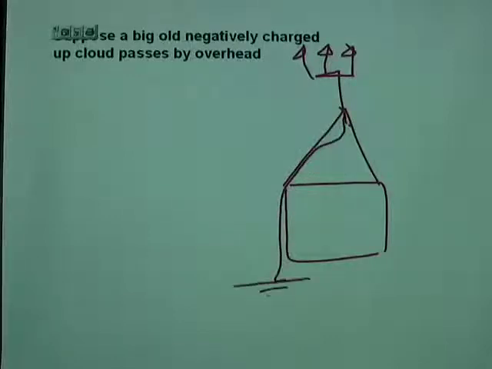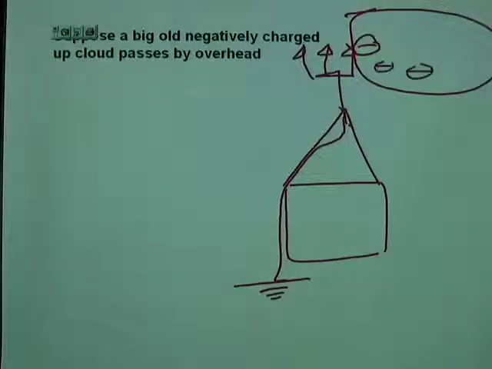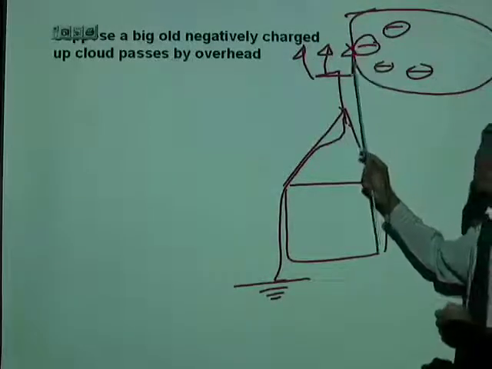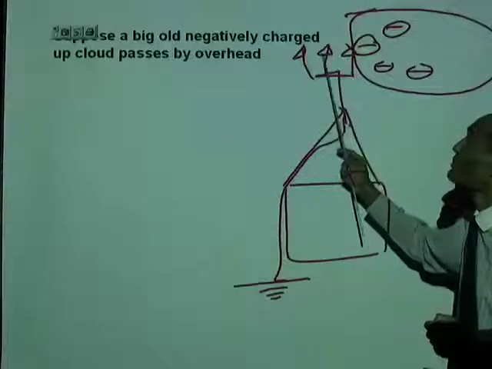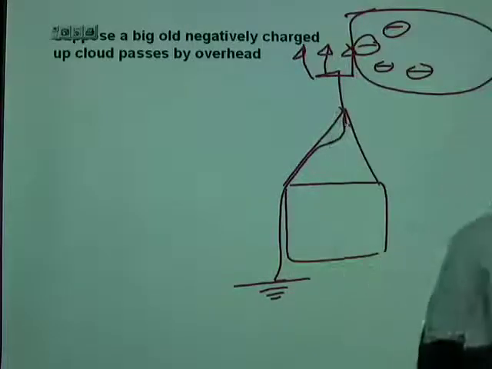You know what grounding means. Now when clouds pass by near the building, where there is a buildup of charges, the presence of these charges will induce positive charges on the spiked conductors.